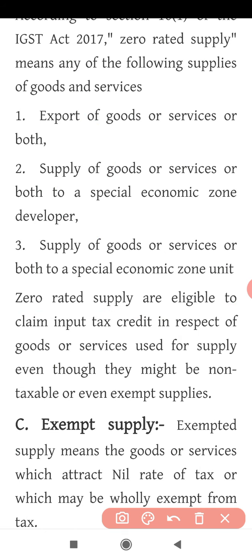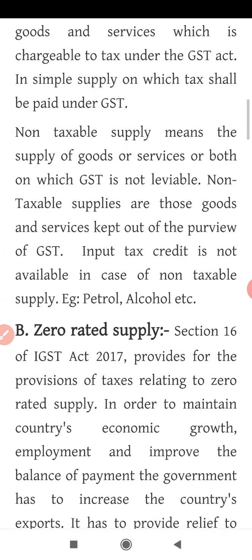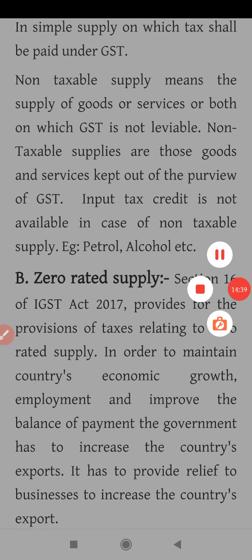Okay, so that's all for today's class. We have studied two types of supply here. First one is the taxable supply and non-taxable supply. Another one is the zero rated supply.